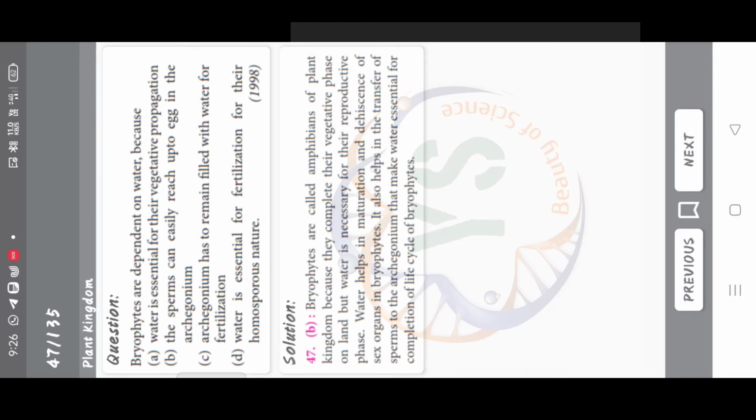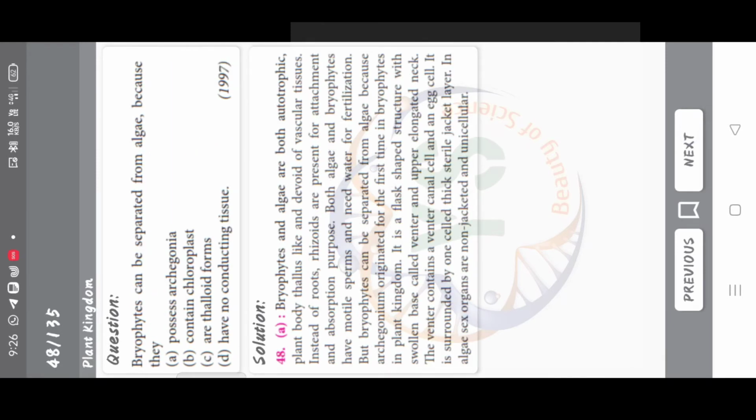Correct answer is option B. The sperms can easily reach up to egg in the archegonium. Bryophytes can be separated from algae because they possess archegonia, contain chloroplast, are thalloid forms, have no conducting tissue. Correct answer is option A. Possess archegonia.